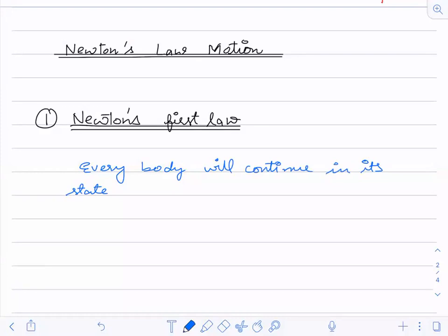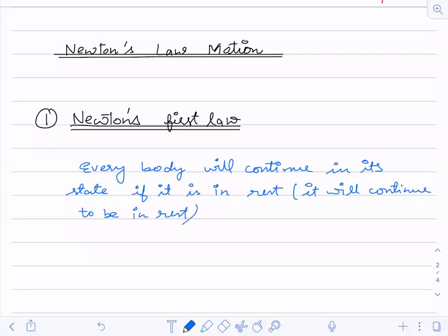Okay, if it is in rest, it will continue to be in rest, or if it is in uniform motion.